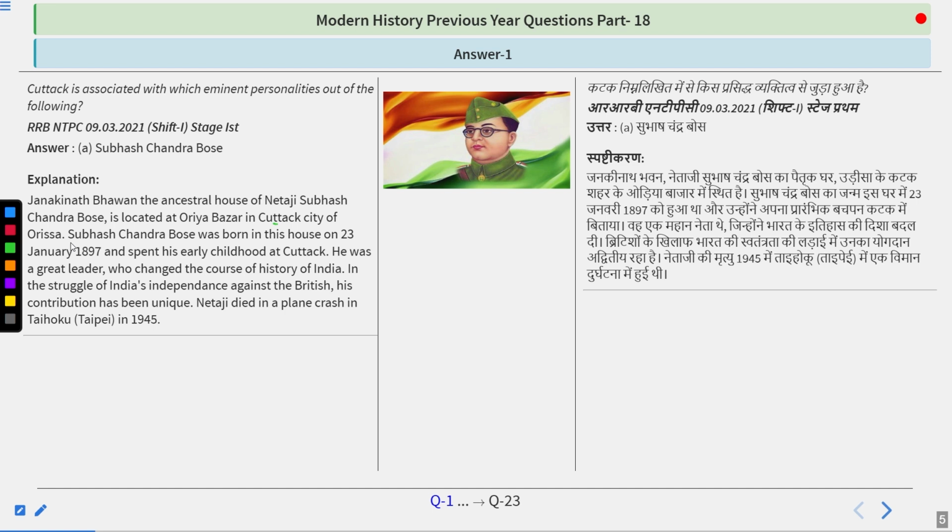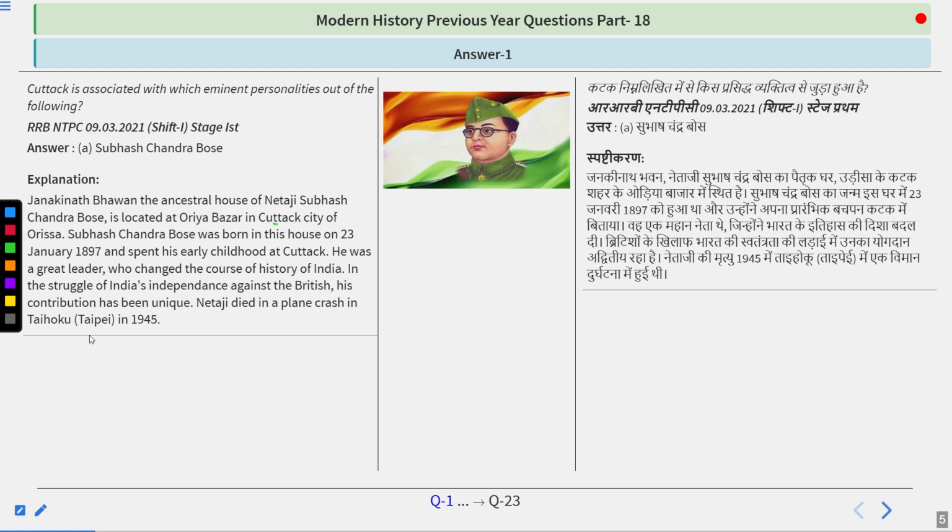Subhash Chandra Bose was born in this house on 23rd January 1897 and spent his early childhood at Cuttack. He was a great leader who changed the course of the history of India. In the struggle for India's independence against the British, his contribution has been unique. Netaji died in a plane crash in Taipei in 1945, earlier known as Tai Hoku.